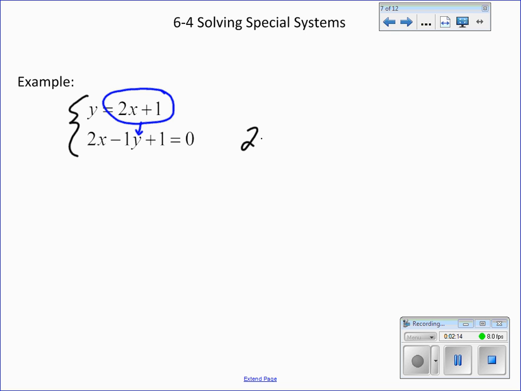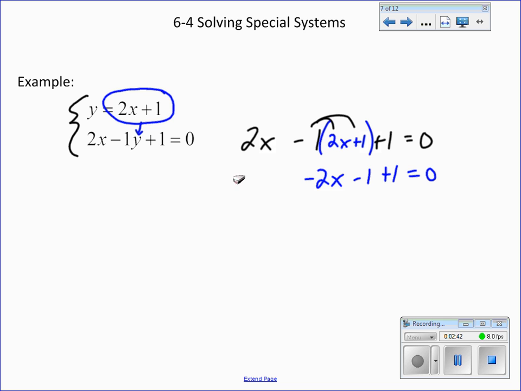So we write out our second equation, negative 1y plus 1 equals 0. Notice I rewrote this entire equation, and wherever I see the y, I'm going to delete that and insert what I know y is, which is 2x plus 1. Now the tricky part is the negative 1 times that entire quantity, so we need to distribute that out. You should get negative 2x minus 1 plus 1, and then bring your 2x down.